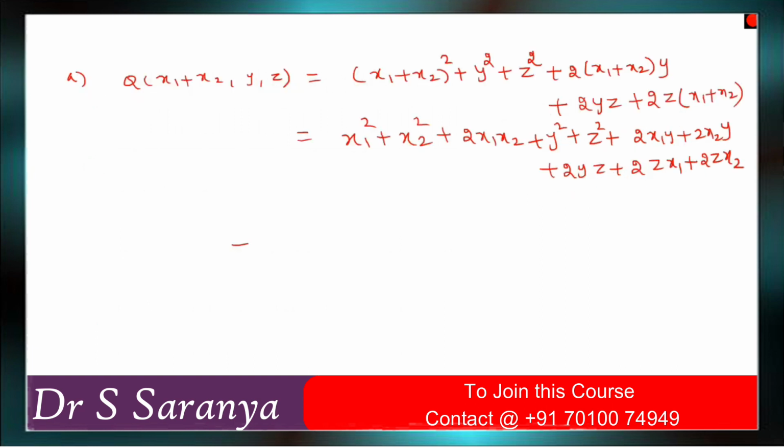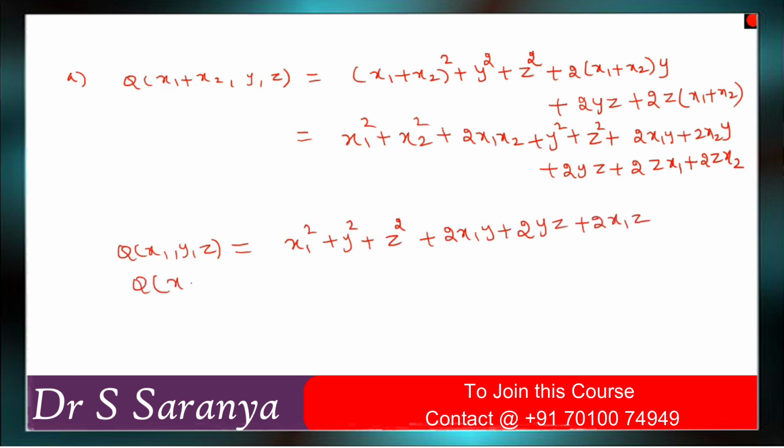So q of x1 comma y comma z is x1 squared plus y squared plus z squared plus 2x1y plus 2yz plus 2x1z. What is another one? q of x2 comma y comma z, which is equal to x2 squared plus y squared plus z squared plus 2x2y plus 2yz plus 2x2z.